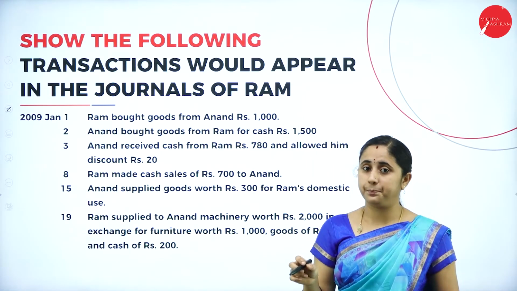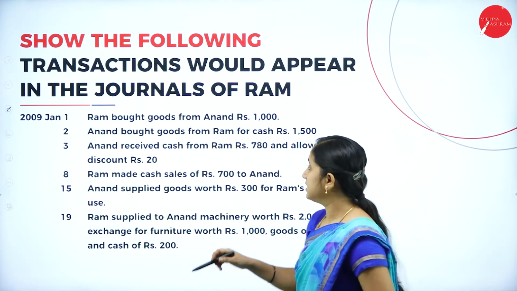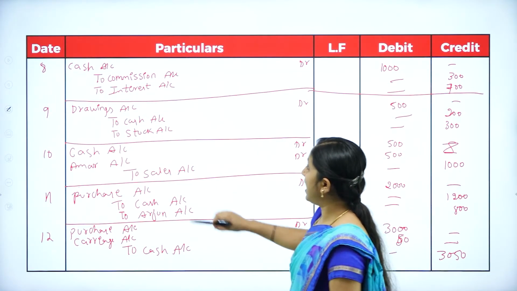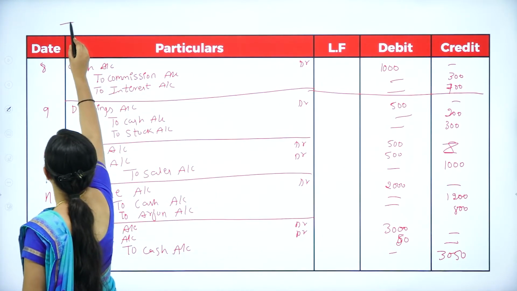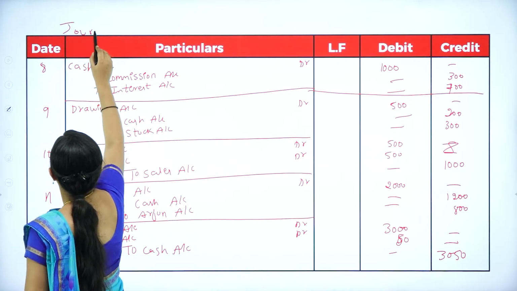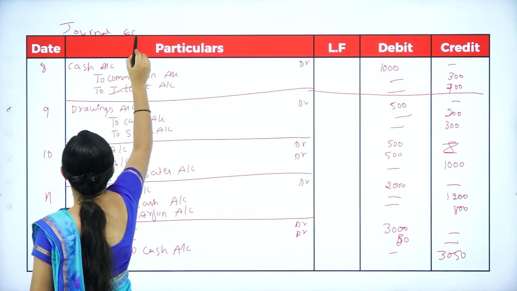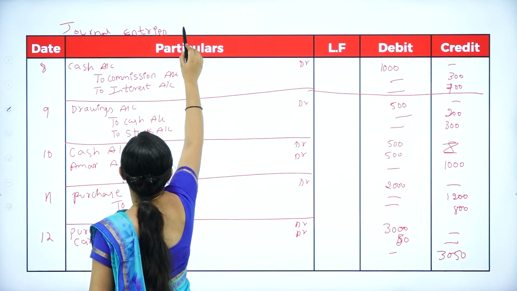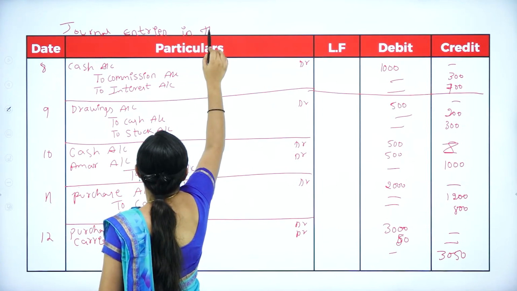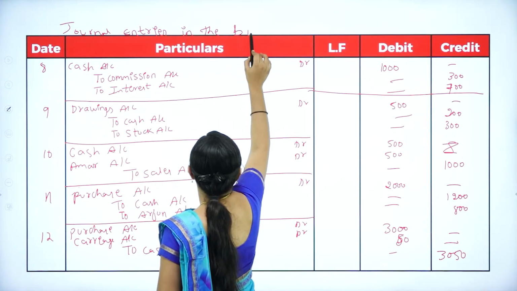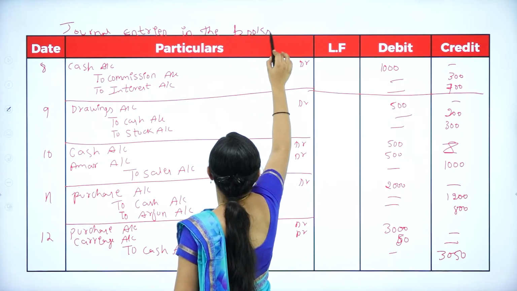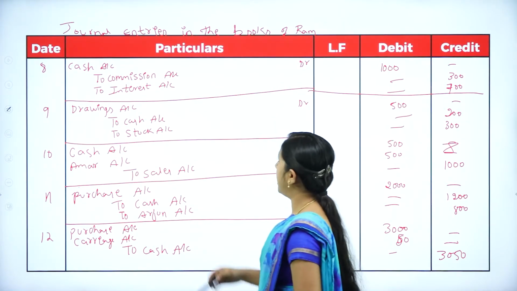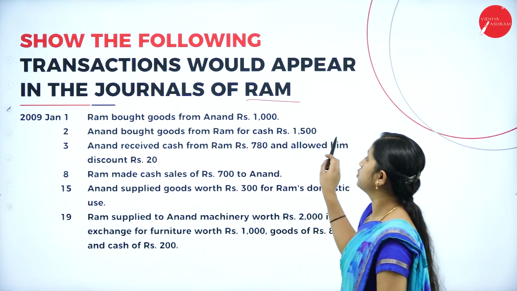So, you need to prepare the journal entries in the books of Ram. So, here you will write journal entries in the books of Ram.